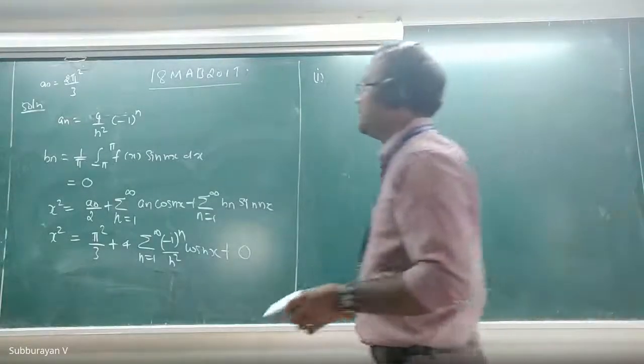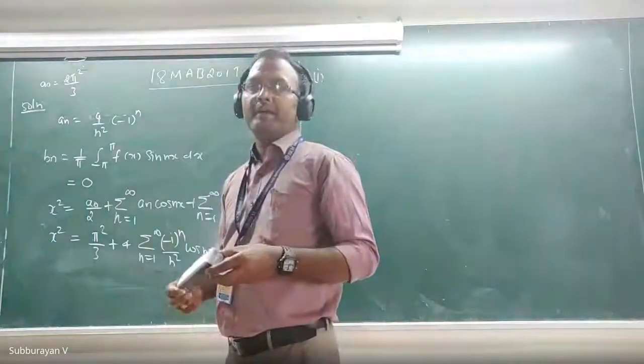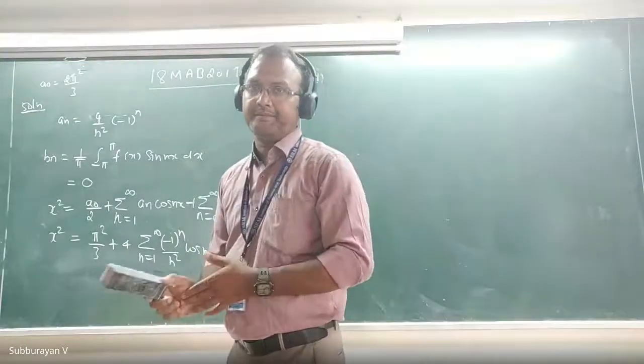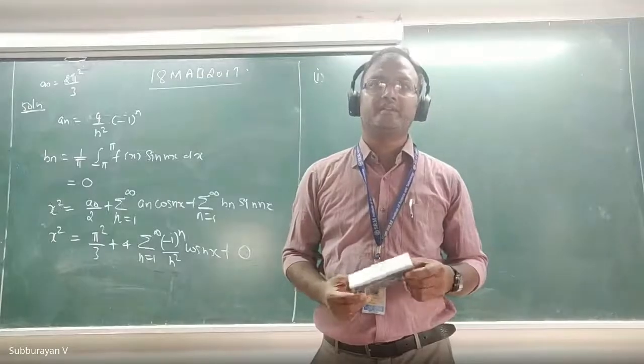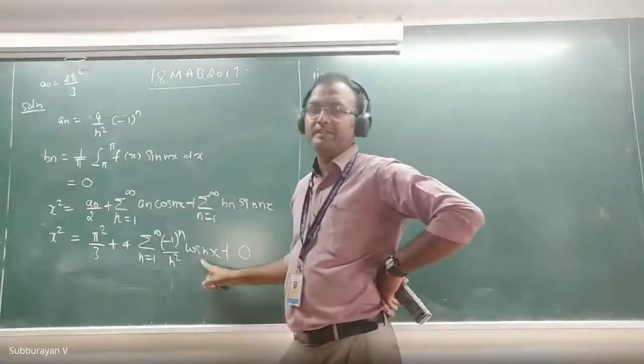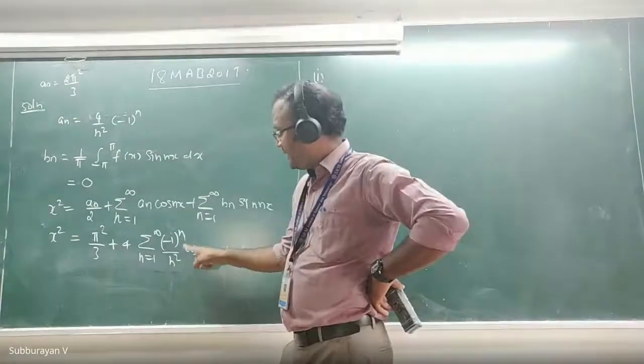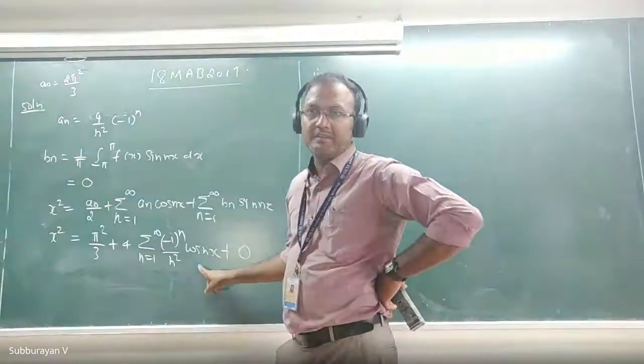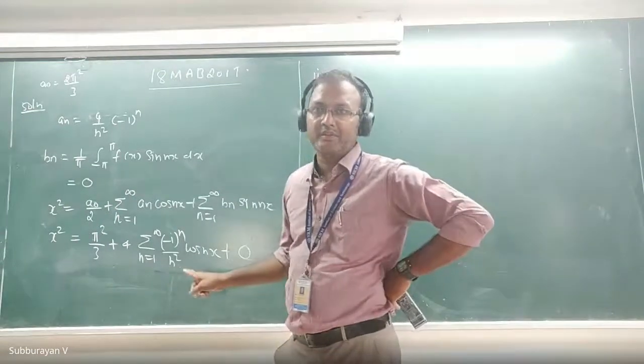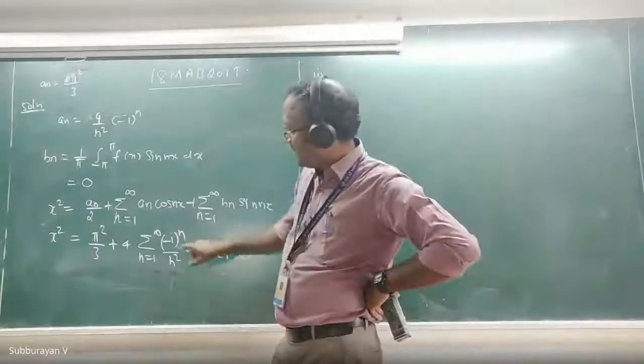Sir, 2 pi. Remember, 2 pi is not in our domain. Oh, okay, sir. What is our domain? This is minus pi to pi. Okay, 0. If I substitute x equal to 0, what will happen here? This is cos n0, but cos n0 is 1. For any n, cos n0 is 1. See, therefore, this will not appear.